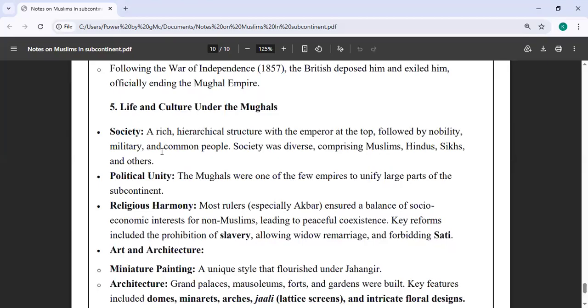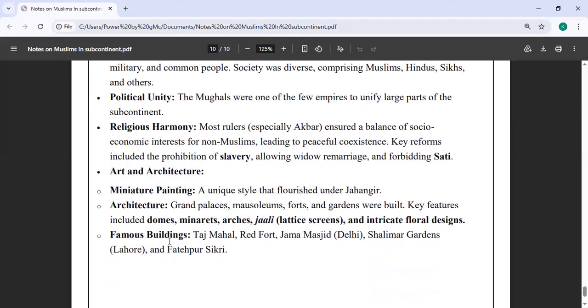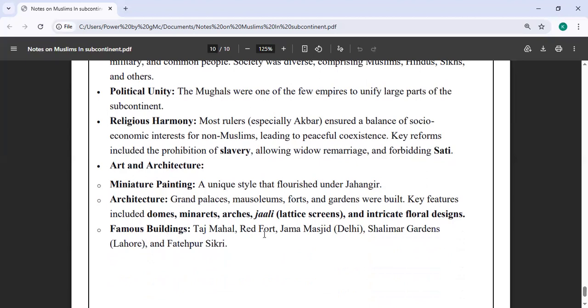He prohibited slavery. He allowed widow remarriage. He forbade the practice of sati, in which the wife was burned after her husband died. Art and architecture: miniature painting, Jahangir loved it. Architecture was loved by Shah Jahan, so they worked a lot on it.